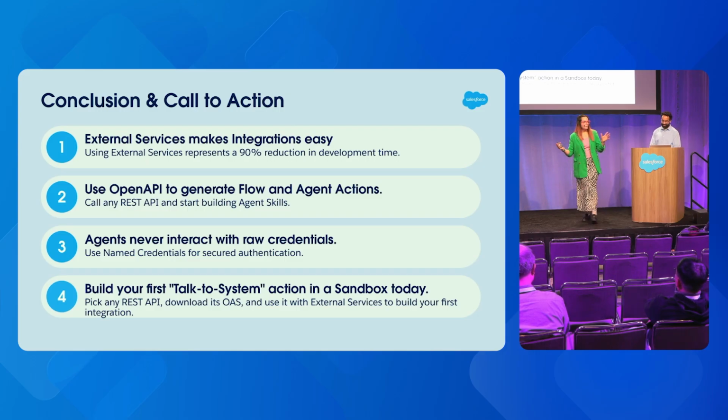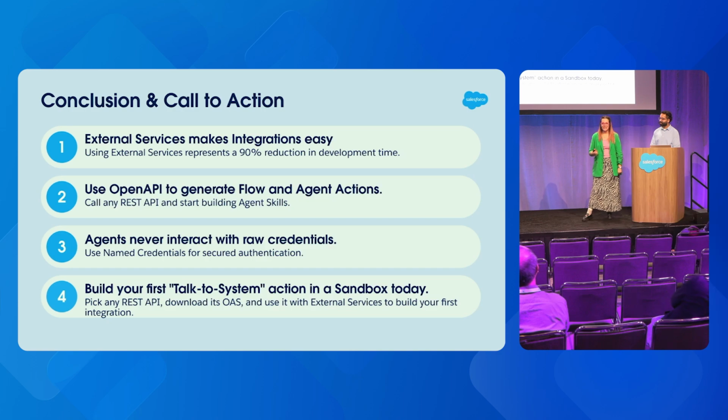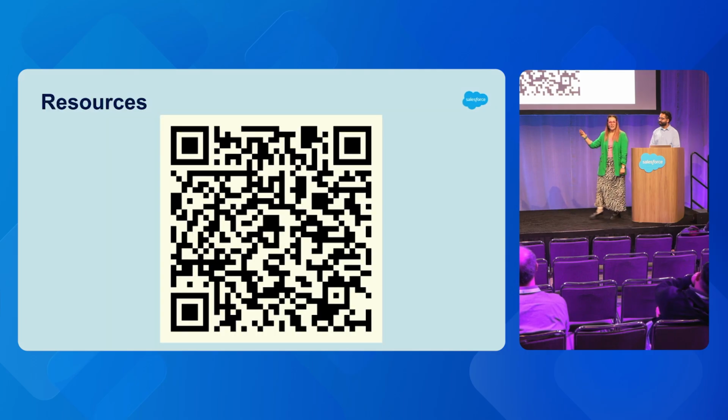But let's recap and finish. If anyone is interested in trying this out, external services is free. It's out there. Just grab a sandbox and play with it. Again, choose any API that might interest you and give it a go. So take a picture. This is our QR code with resources. It will take you to the external services community group on Trailhead. And I've already made a post, so it has a little demo. It actually has a full PDF with the steps we took to build this integration. So you can do the same thing in your sandbox if you want to give it a go.